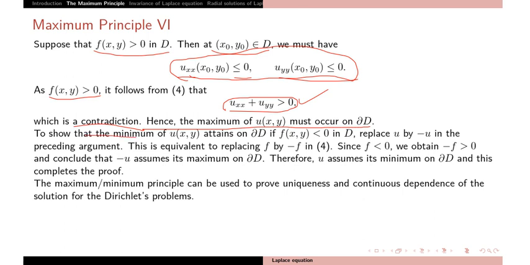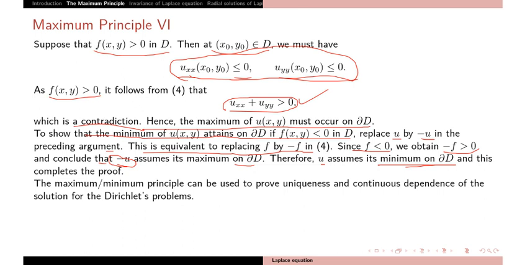And to show that the minimum of u is attained on the boundary if f is negative in D, you need to replace u with minus u in the preceding argument, and this is equivalent to replacing f by minus f in the equation. Since f is negative, minus f is positive, and we conclude that minus u assumes its maxima on the boundary, therefore u assumes its minima on the boundary. So this completes the proof.